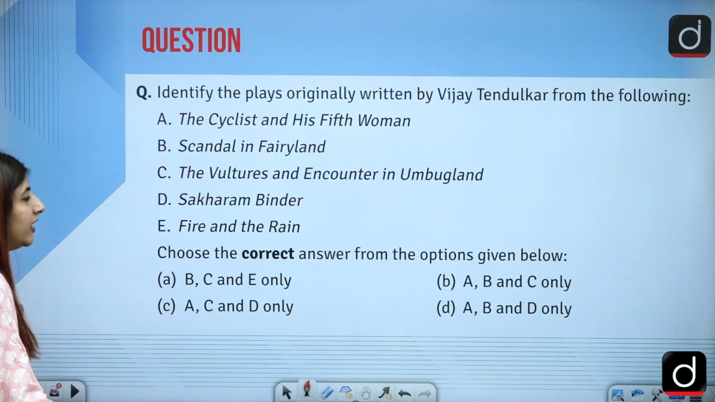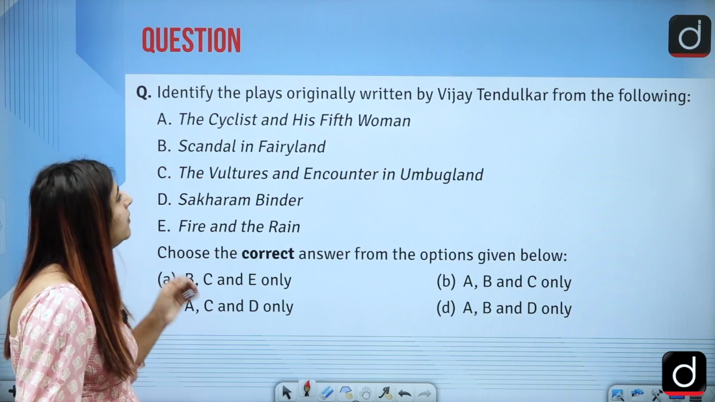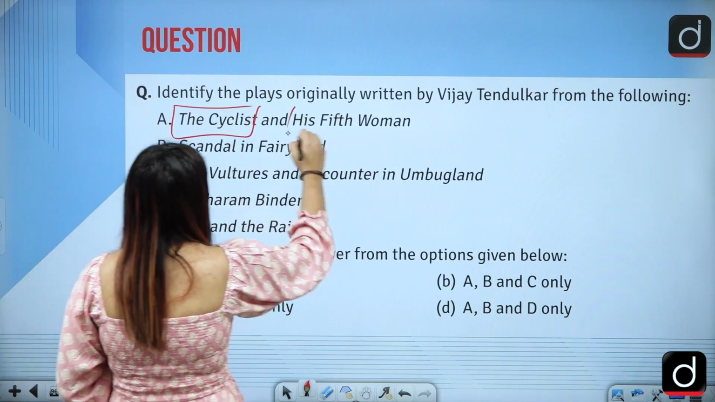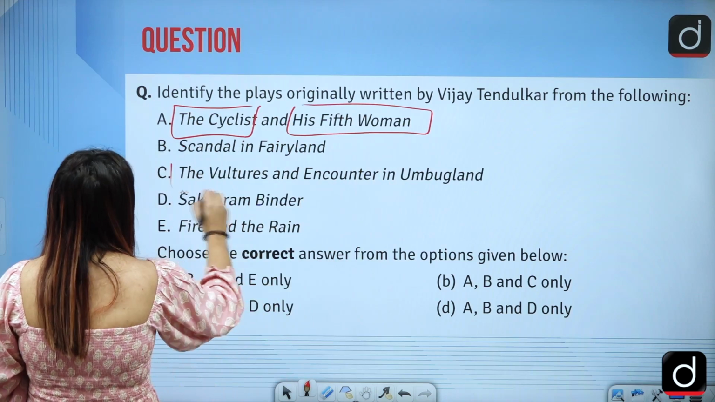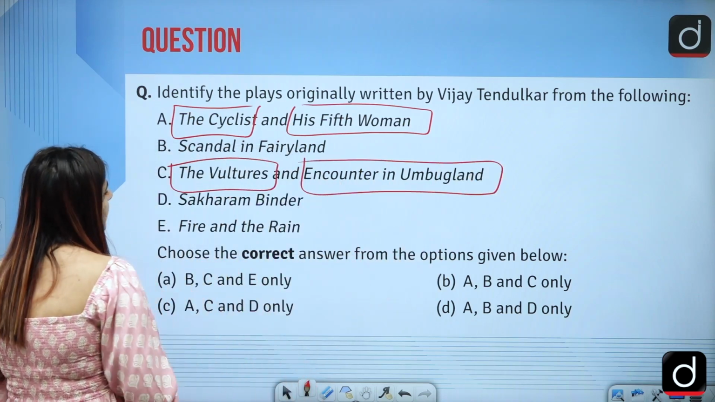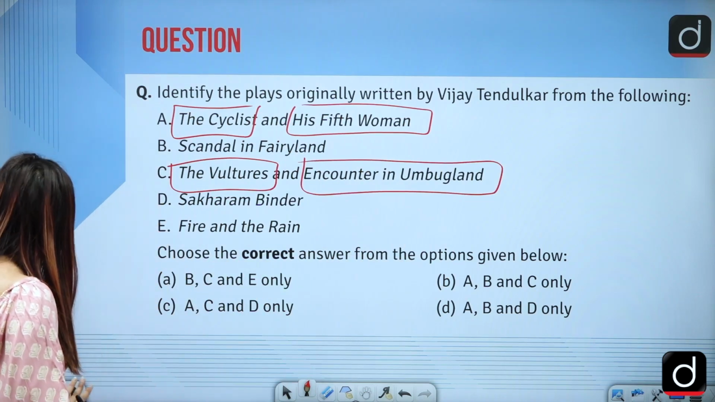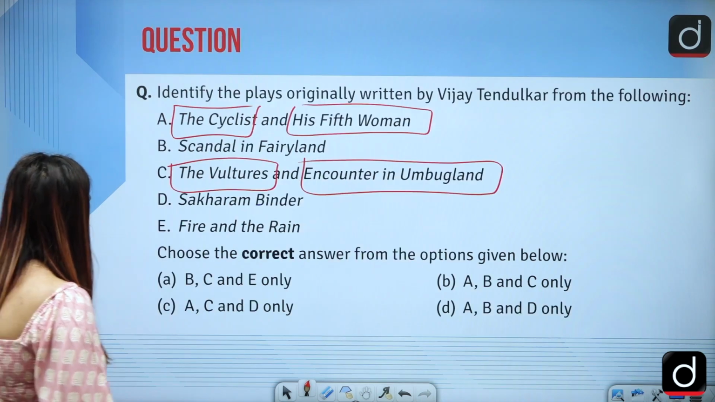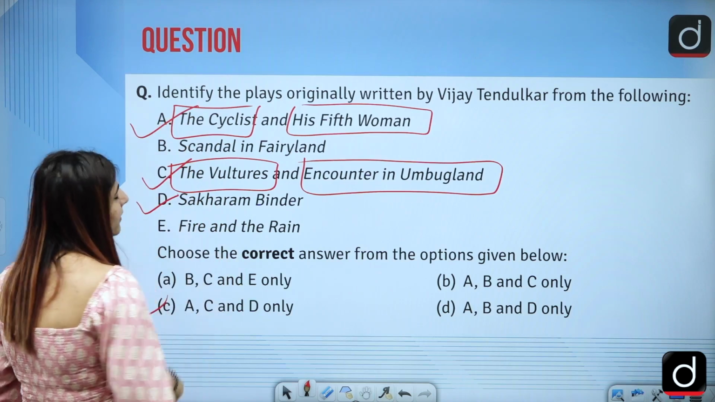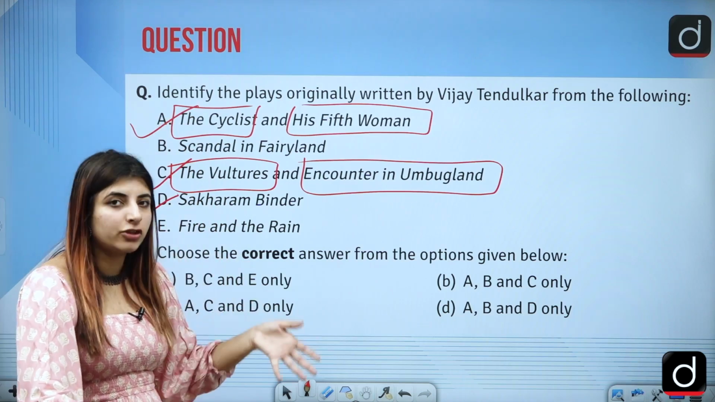Next is related to Indian literature. Identify the plays written by Vijay Tendulkar from the following. So this play is different, this is different, right? The Vultures is different, Encounter in Umbugland is different, Sakharam Binder, Fire and the Rain, Scandal in Fairyland, these are different. The answer to this question is option C, which is A, C and D only. These are the 3 options which have the plays of Vijay Tendulkar.